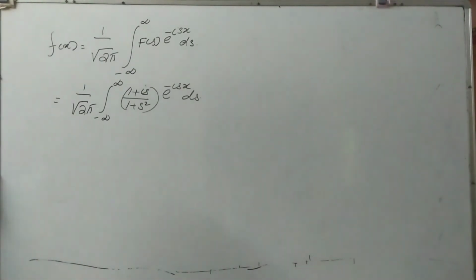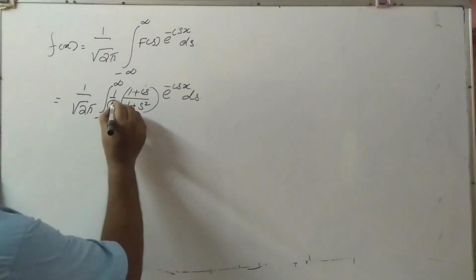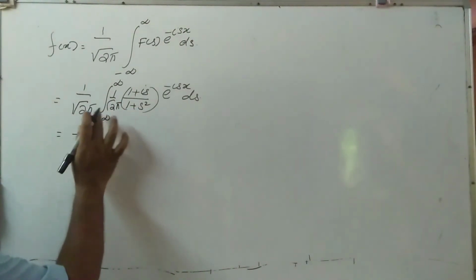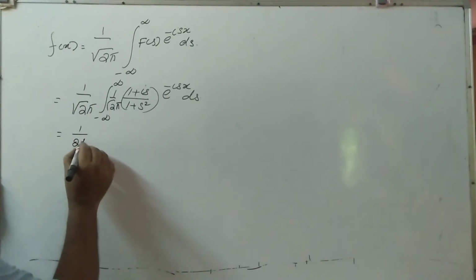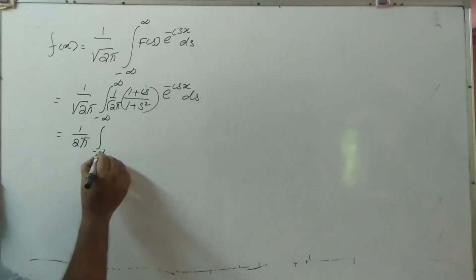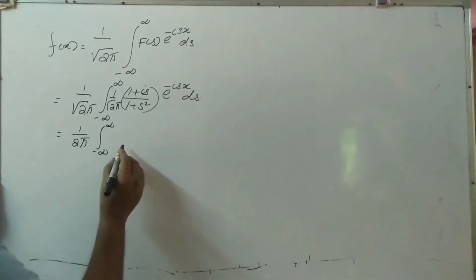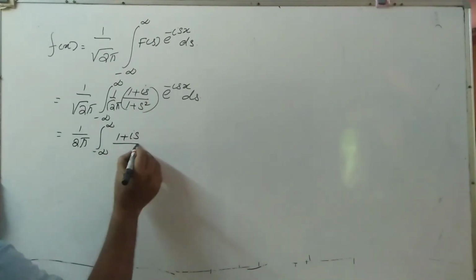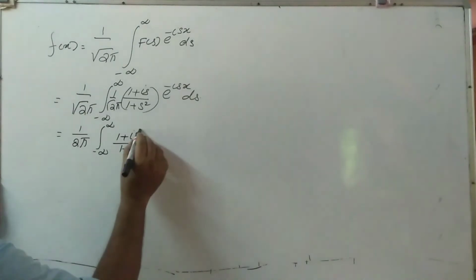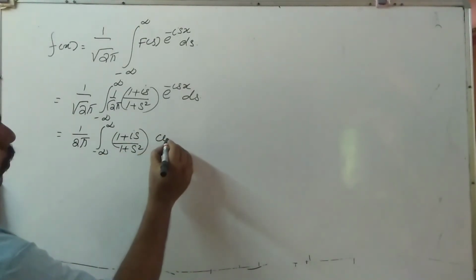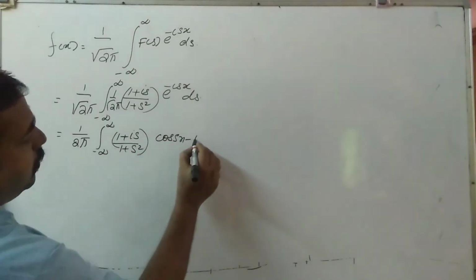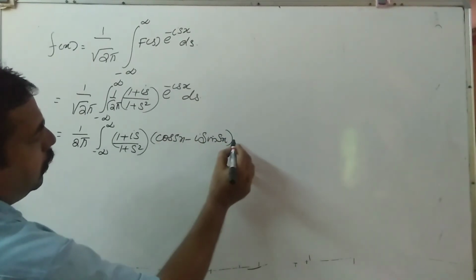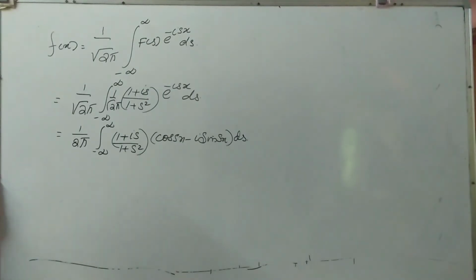There is one more, 1 by root 2 pi. So this is equal to, root 2 pi cancel, that is 1 by 2 pi, integral minus infinity to infinity. This is (1 plus is) by (1 plus s square) into (cos sx minus i sin sx) ds.